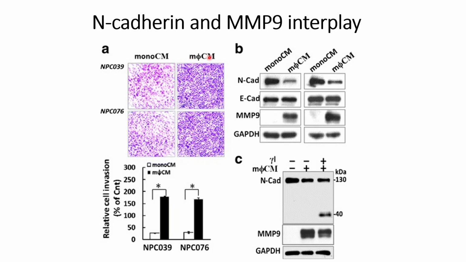Afterwards, in the macrophage derived conditioned media, they are able to see, compared to the monocyte derived conditioned media, a decrease in the level of N-cadherin, but there is no change in the E-cadherin. However, they see MMP9 overexpression. In the monocyte derived conditioned media, there is no MMP9. So this could indicate that the macrophage derived conditioned media somehow causes this MMP9 expression because of growth factors, or the conditioned media already contains MMP9. That thing is not established till now